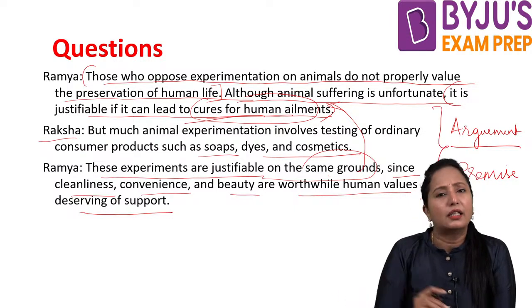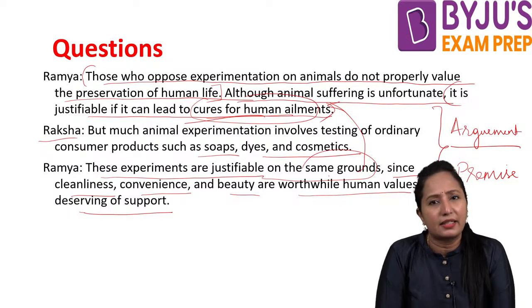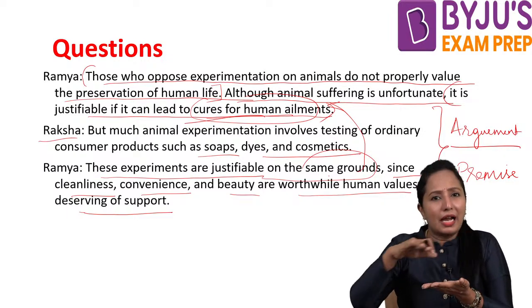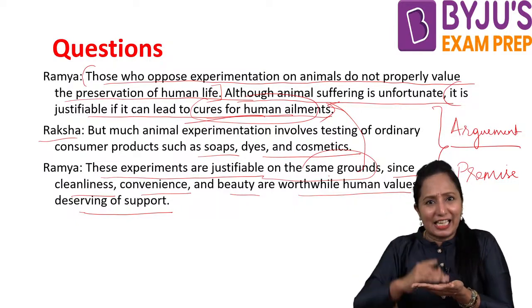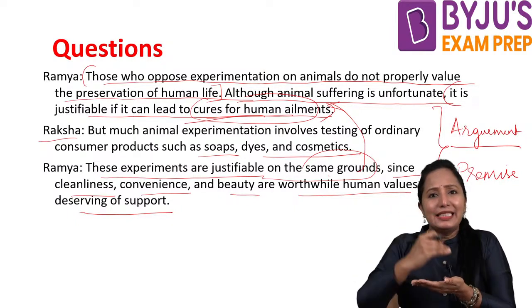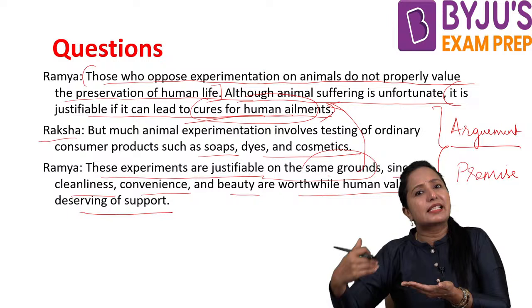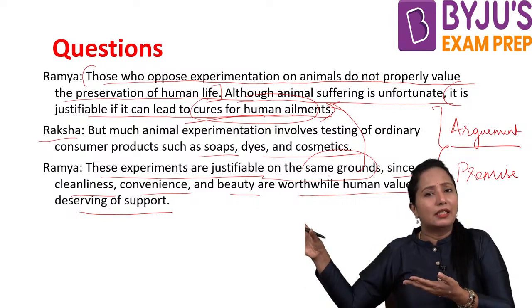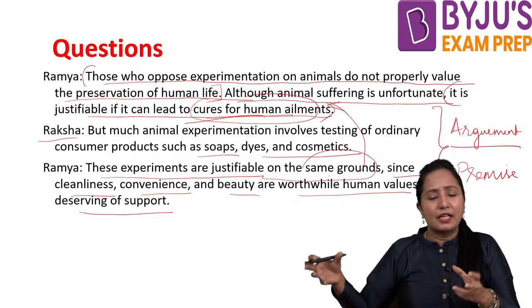Definitely, her decision is a random decision. She has not analyzed it, and she is not able to set the grounds on which she is saying that these experiments can safeguard human values or human requirements, isn't it?